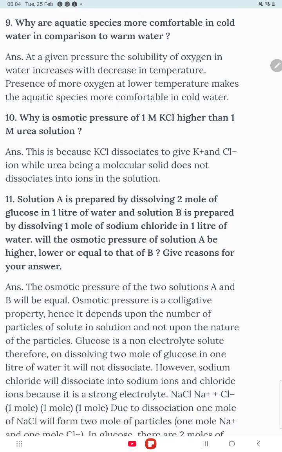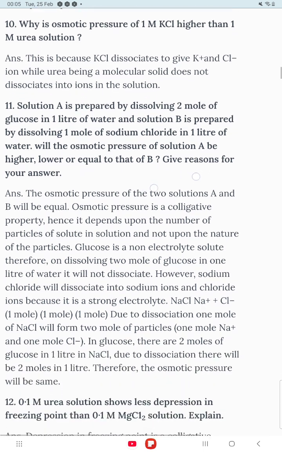Why is the osmotic pressure of 1 molar KCl higher than 1 molar urea? Because KCl is an ionic solid. It ionizes to give more ions, and the osmotic pressure will increase in the case of KCl. But urea is not going to ionize.